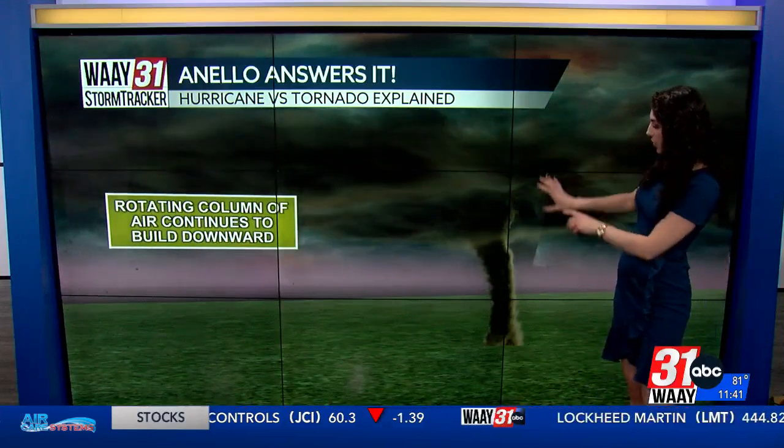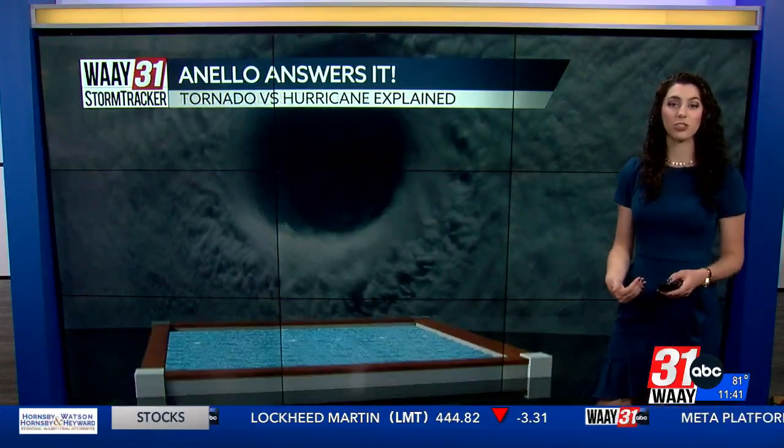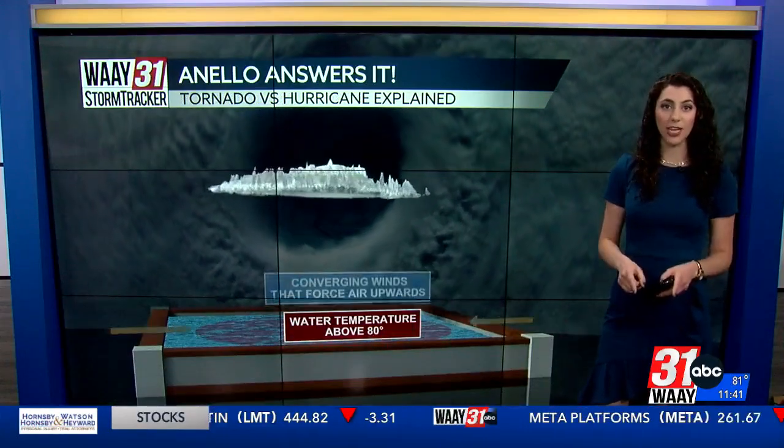This mesocyclone travels into our thunderstorm and causes the thunderstorm to spin. Spinning thunderstorms create something called a wall cloud, which is when we can see the outside of the thunderstorm is actually spinning. Eventually, our spinning thunderstorm or supercell has so much energy that it can't hold it in anymore. So it shoots what's called a funnel down to the ground, and when that funnel touches the surface, that's when we have a tornado.